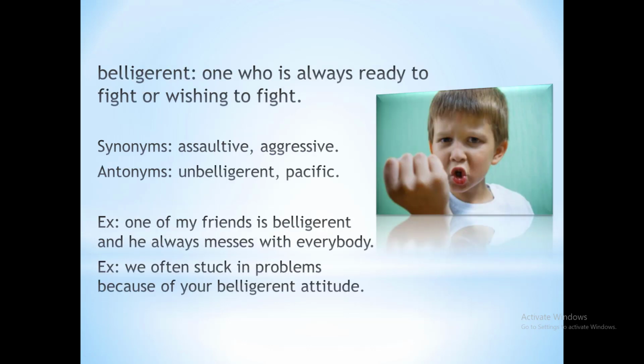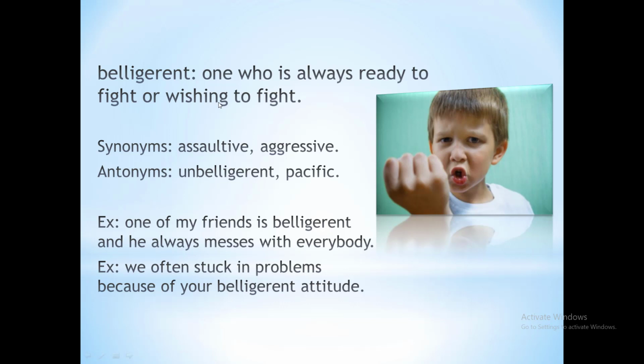Now let's see the next word, which is belligerent. Belligerent means one who is always ready to fight, one who is very eager or wishing to fight, one who is willing to fight, right? See its synonyms, which are assaultive, aggressive. One who is very aggressive, he's assaultive, he is ready to fight, right? See its antonyms, which are unbelligerent, pacific. Pacific means a very peace-loving person. He doesn't like to fight with anyone. He doesn't like to have any altercation with anyone, right?